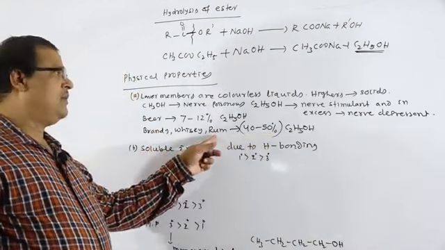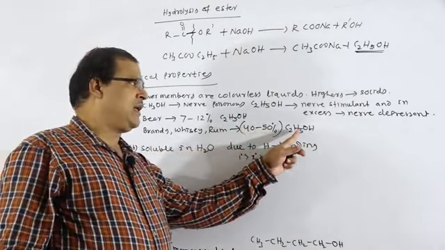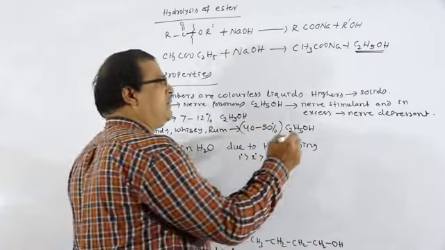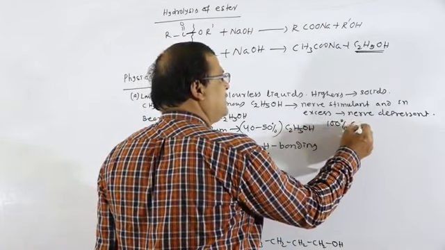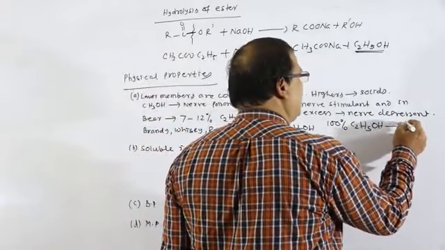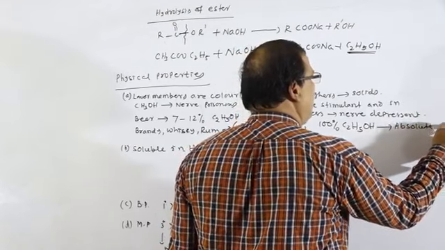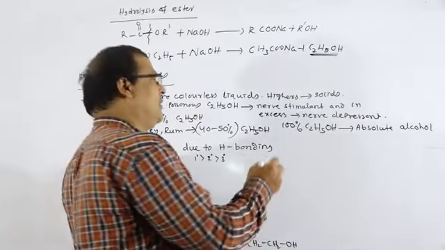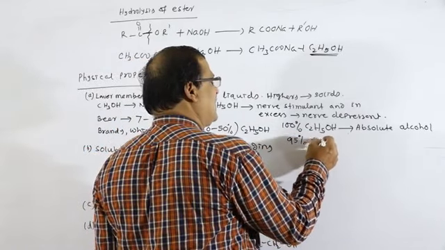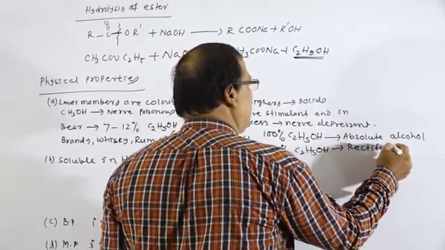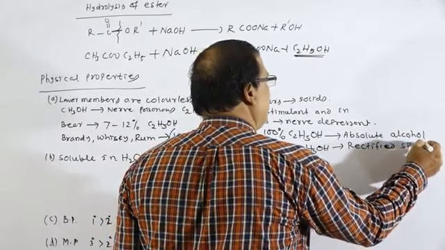So brandy, whiskey and rum contain 40 to 50% ethyl alcohol, which is not taken directly but diluted by the addition of water. And 100% C2H5OH, ethyl alcohol, is known as absolute alcohol. 95% ethyl alcohol is known as rectified spirit.